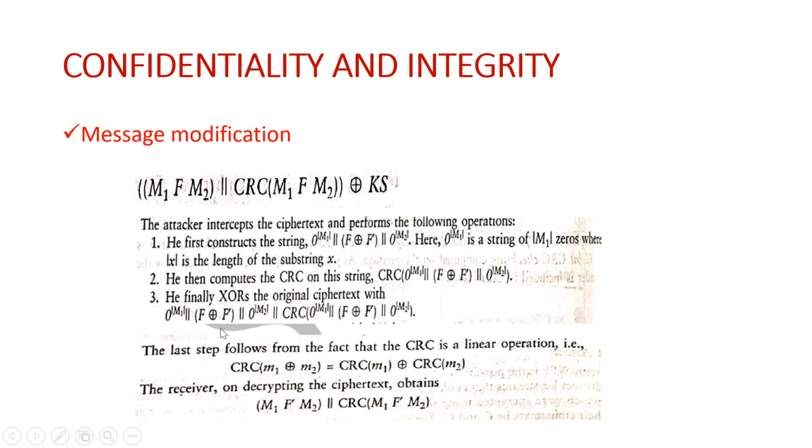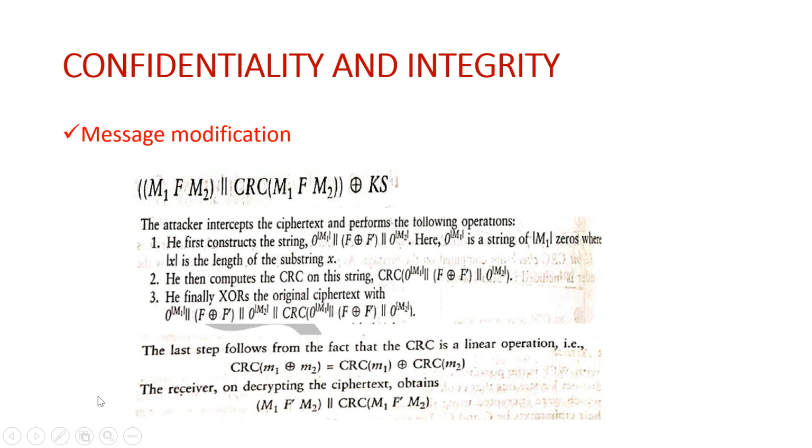Try to understand, guys. Say for example, one of the bit I'll take. In F we have 1. Okay, so that 1 XOR with 1, what is it? 0, isn't it? If we have 0 and 0, again it is 0. 1 and 0, again I'll end up with what? 1. If whatever F I have, I'll have the same. Okay, so definitely it will end up with what? If I have 1, again here I'll have 1.